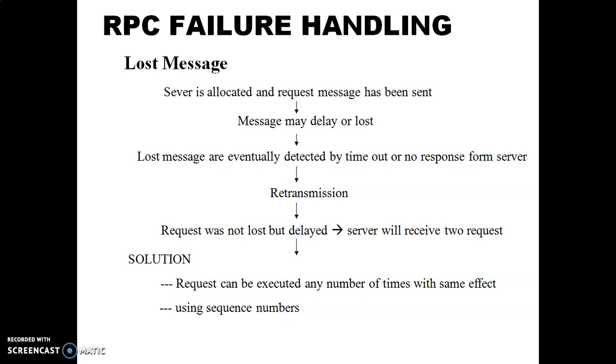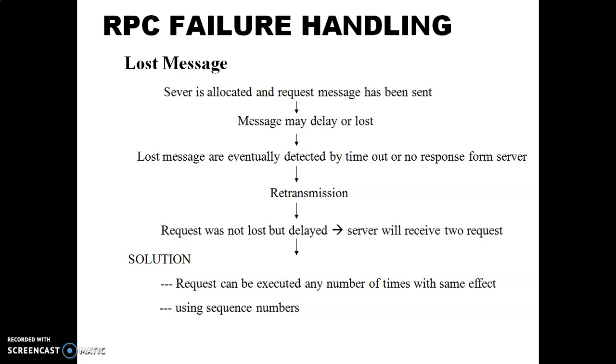Lost messages can be further divided into two categories: either the request message is lost or the reply message is lost. A lost request message can be handled with a timer, whereas for a lost reply, the client cannot distinguish the loss of the request from that of the reply. It simply resends the request because no answer has been received.